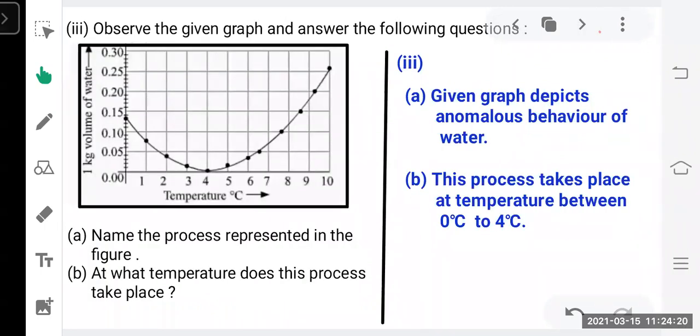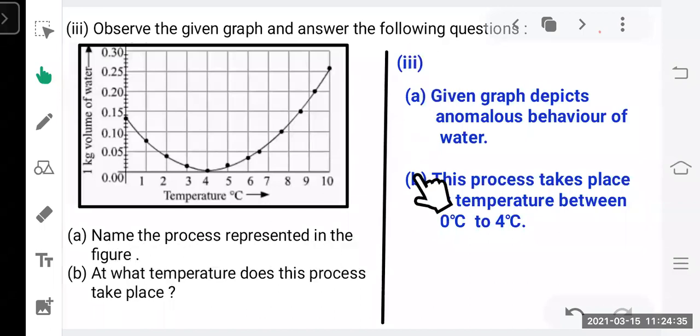Again, we just solved this question. Observe the given graph and answer the following questions. Observing the diagram, you can easily identify what is shown in this figure. This shows the anomalous behavior of water. The first question: name the process represented in the figure.